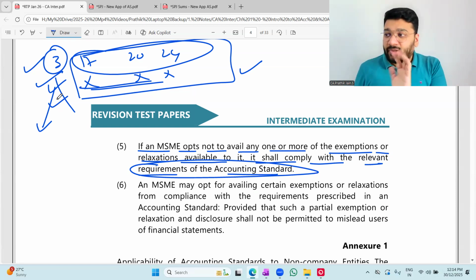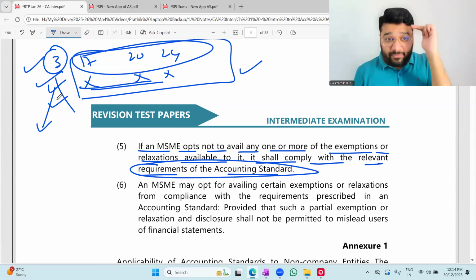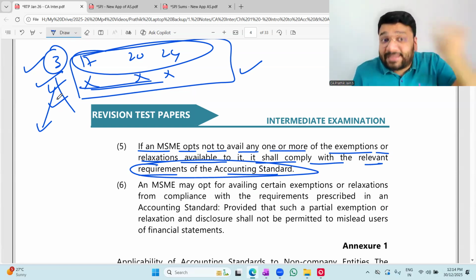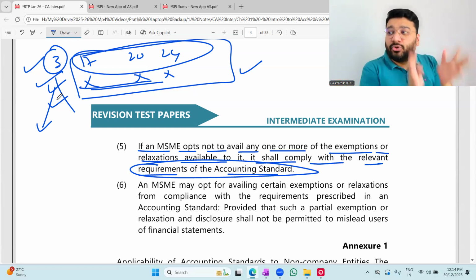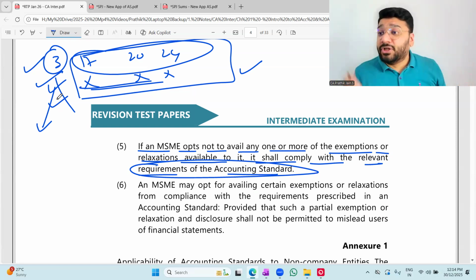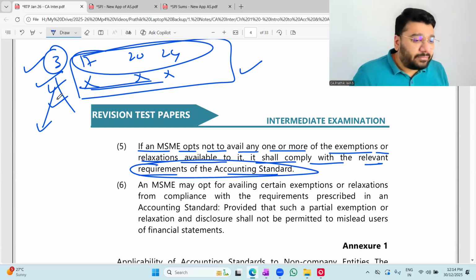That you can't do. So AS3 for MSME is not required. But still you're disclosing it. If you're still presenting, it means you have to present it fully as required by AS3. In that, you can't select: this much part I will show, this much part I will not show. This disclosure I'll do, this disclosure I'll not do. That kind of choosing within the AS cannot be done. Okay, not okay.